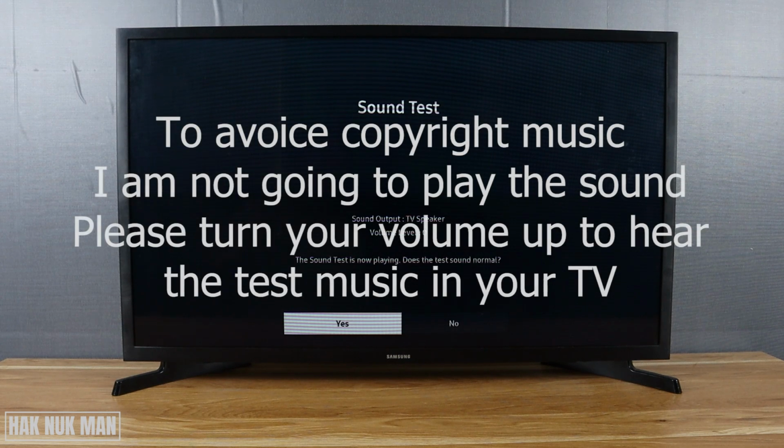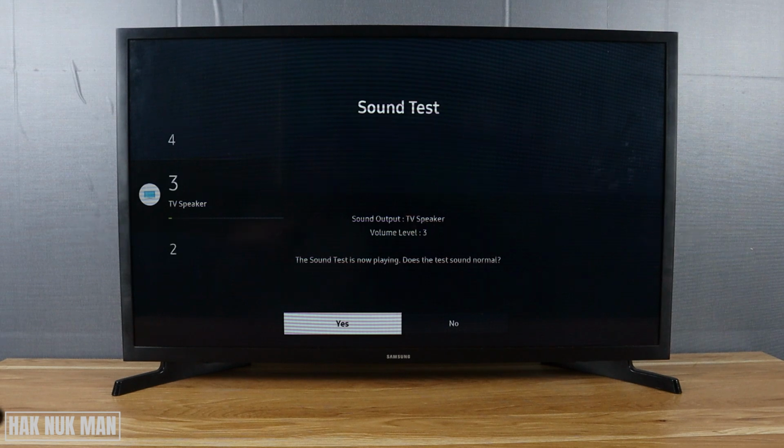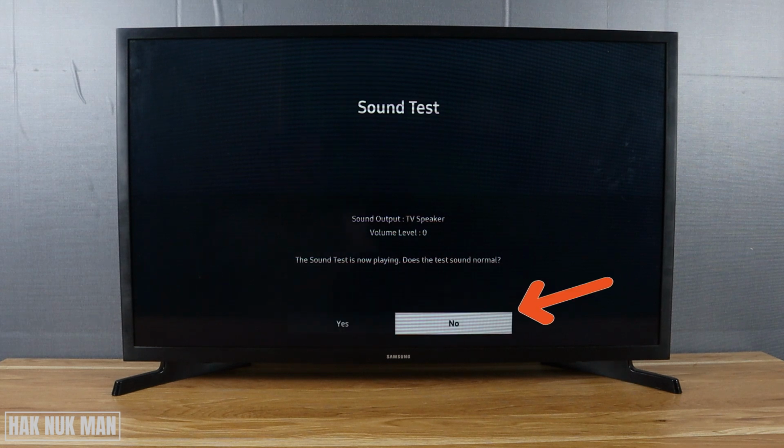Okay, now the sound is playing in the background, and now I turn the volume down to 0. So all you need to do is turn on the volume. Okay, I hope you can hear the sound come from the TV. And then you now answer the TV. Is the TV speaker output normal or not? Okay, if it works normally, you just press yes. But if there's no sound coming from the TV, just press no. Now I'm going to press no for your information.